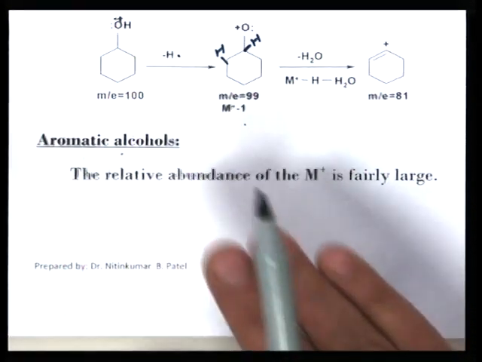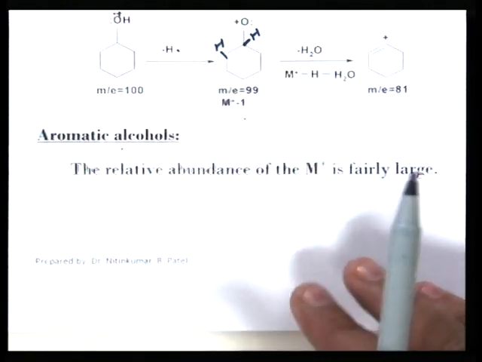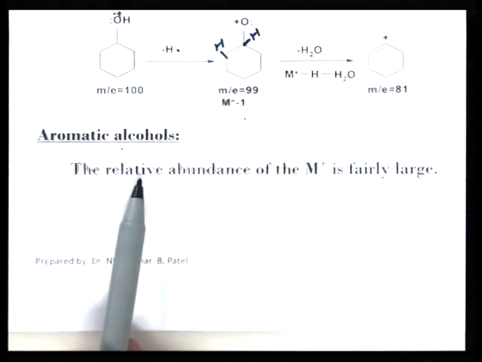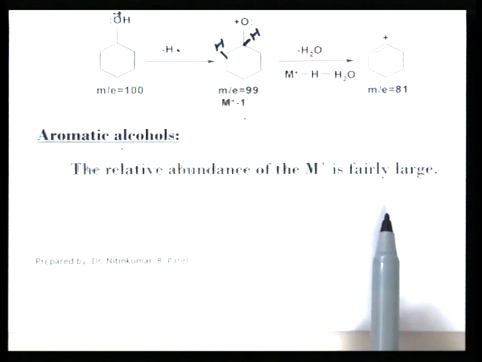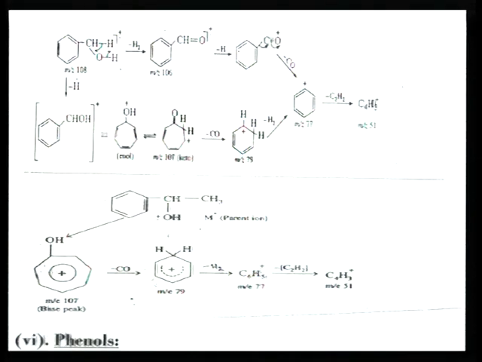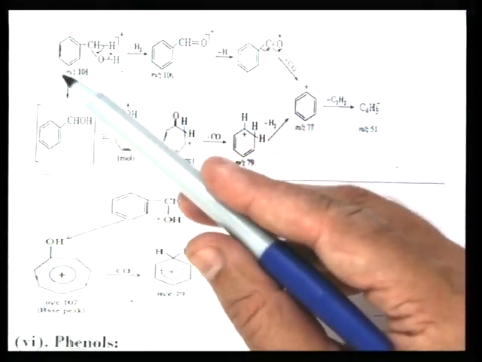Now, let us see the aromatic alcohols. There are 2 examples. For aromatic alcohol in general, we have seen the fragmentation of benzene. Benzene is the parent nucleus in aromatic alcohol. The relative abundance of M plus is fairly large, so the M plus molecular ion peak intensity is very large in aromatic alcohol compared to aliphatic alcohol. Now, let us see the example of benzyl alcohol. The OH group is attached at the side chain of the phenyl ring.